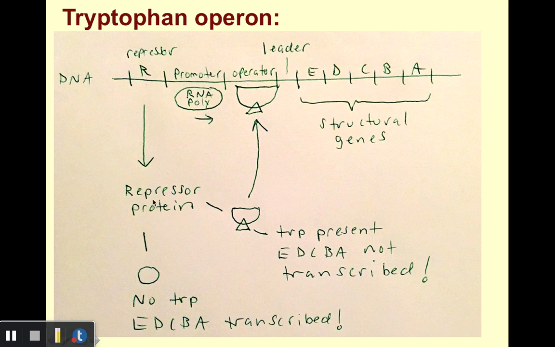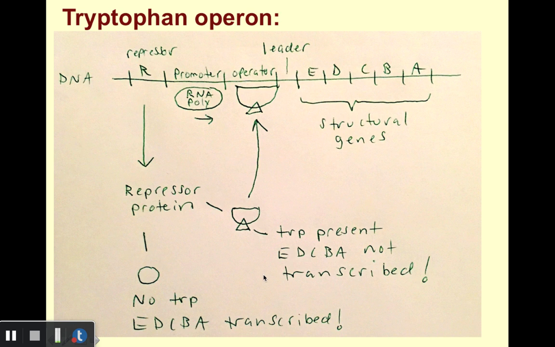So what happens? The R region can code for a repressor protein. If there's no tryptophan present, the shape of the repressor protein is such that it does not bind to the operator. As a result, our structural genes are transcribed.